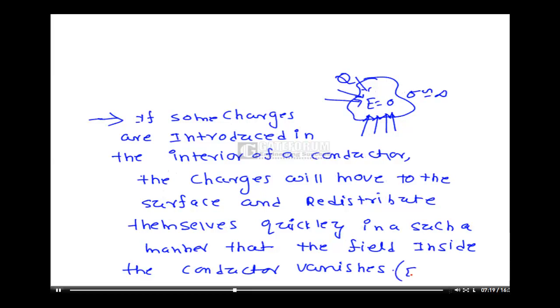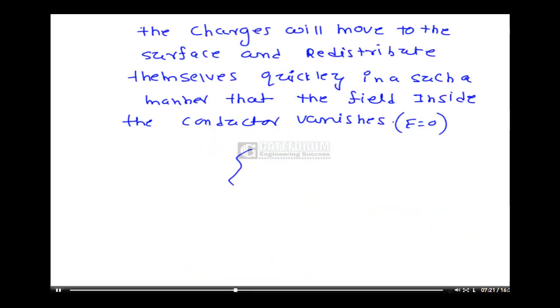That means E is equal to 0. Even if you introduce some charges, all the charges will distribute on the surface of the conductor. The charges will come back and redistribute themselves on the surface of the conductor such that the E field inside the conductor is 0.